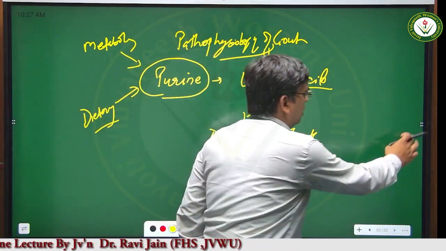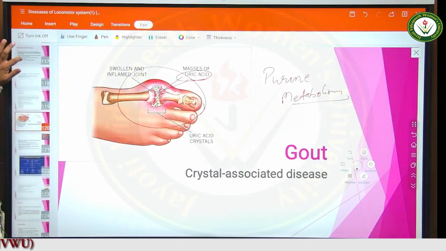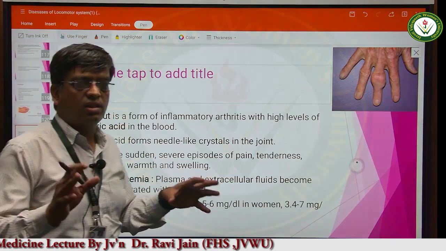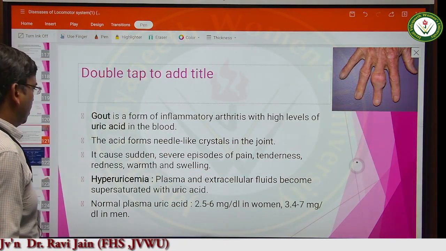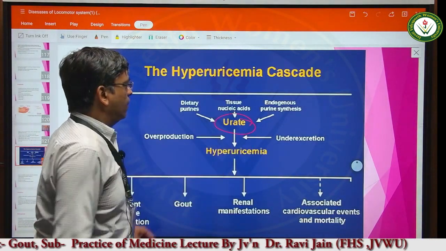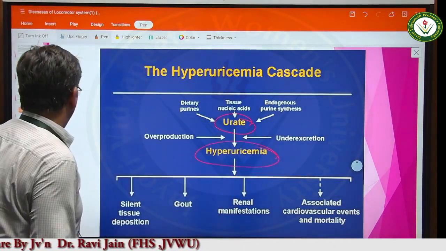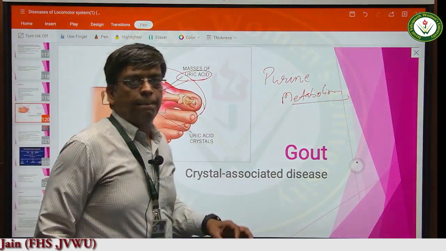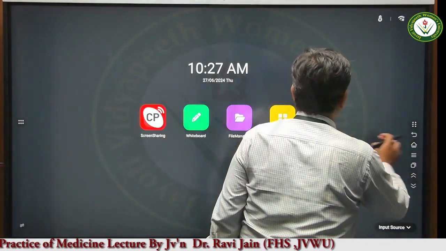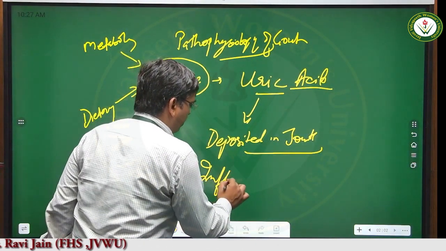So what is happening in the case of gout? There is hyperuricemia. Now this is the inflammatory condition, arthritis, Gathia, in which the uric acid is deposited. From where is this urate coming? From dietary sources and from endogenous production, and this leads to the development of hyperuricemia. When this hyperuricemia is present, it gets deposited in the joints, and then it starts the inflammatory process.